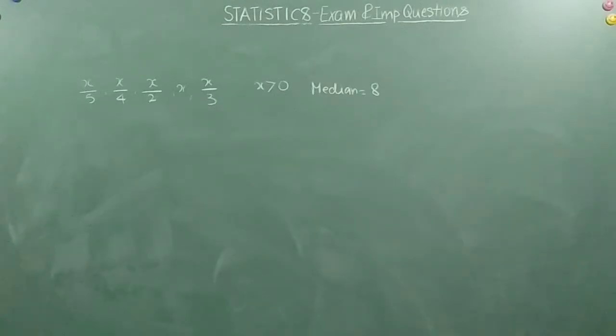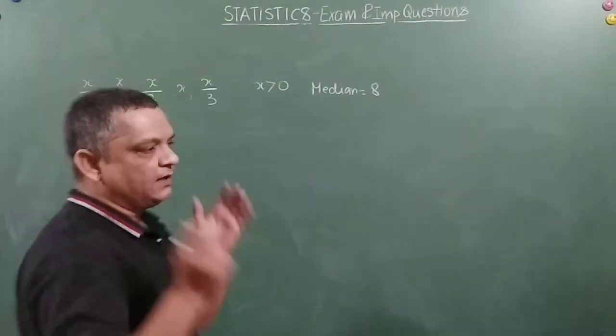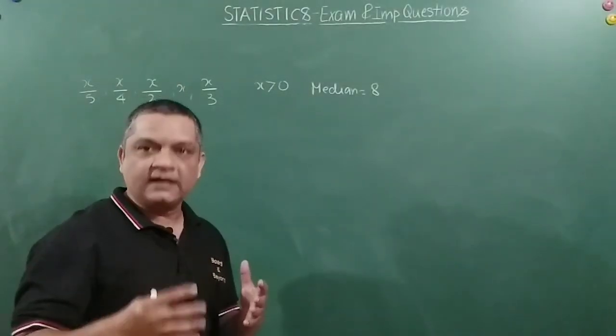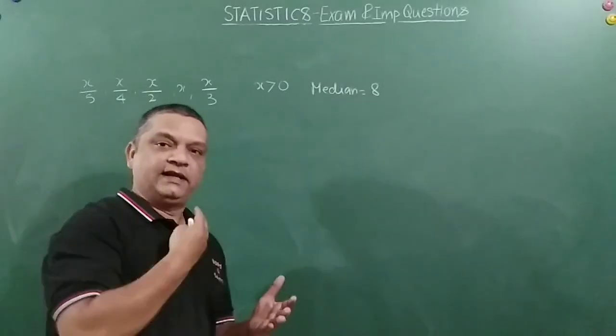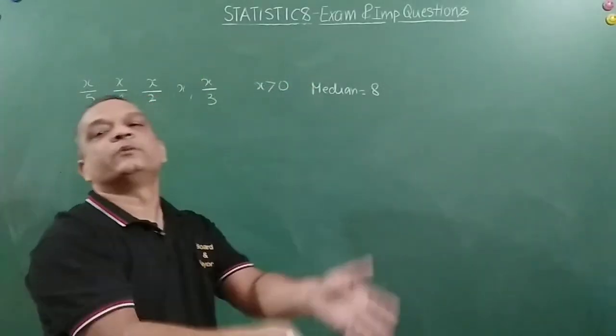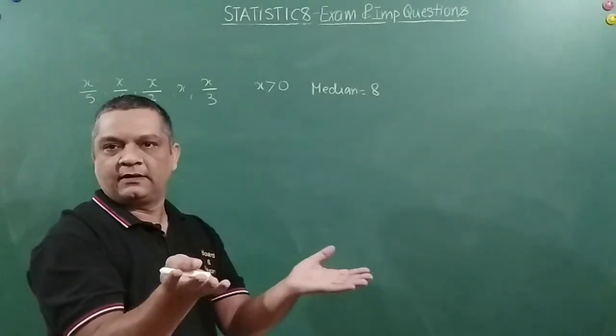We are expected to find the value of x. So to find the median, from the basic concept, arrange all the observations in increasing order, then find the middlemost value. That is the median.